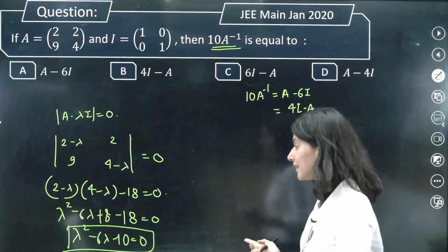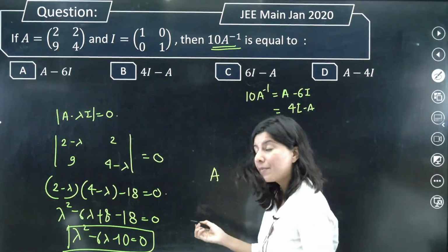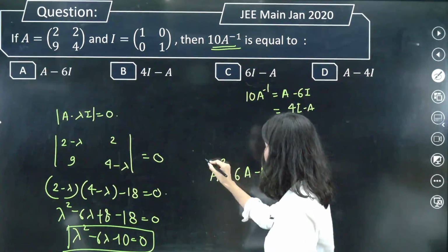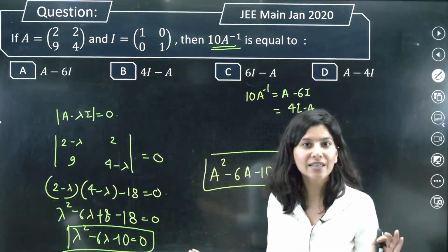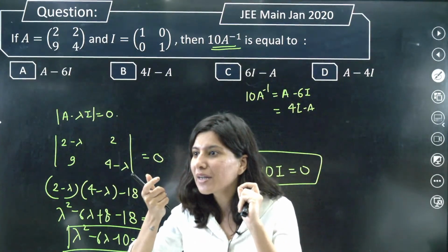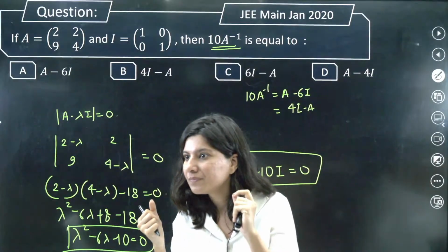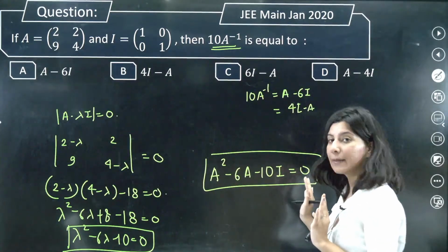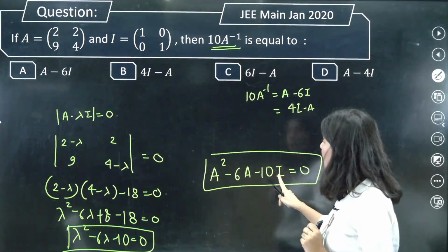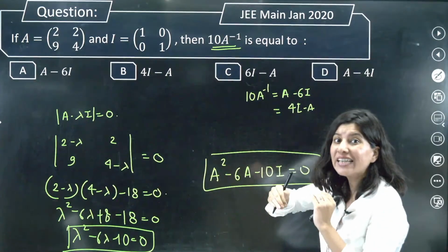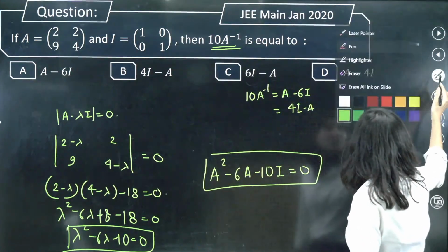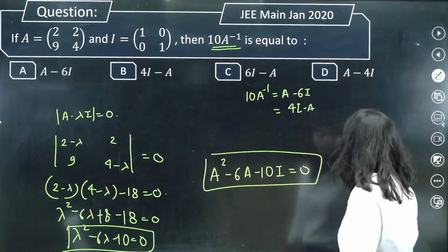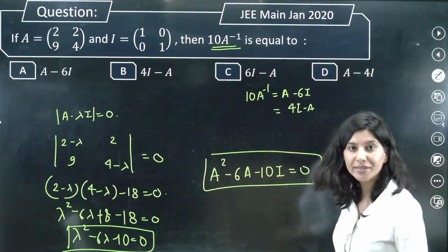Now Cayley-Hamilton says I will replace lambda by A. So A square minus 6A minus 10 times I equals 0. So till here, I think theoretically it is fine. Now you just use your brain, to achieve an equation involving the inverse. So from here, what will you do? Very popular, every time you have to do the same thing. Once you have understood, every time you have to do the same thing. You have to multiply by A inverse.